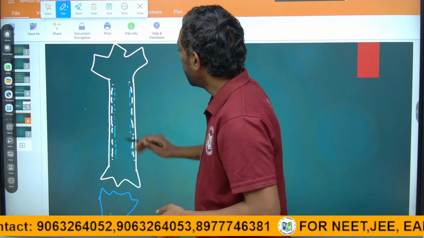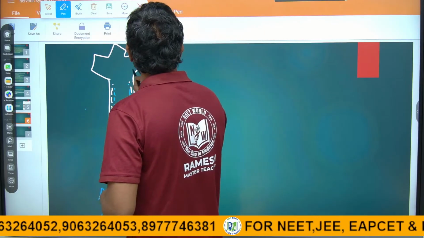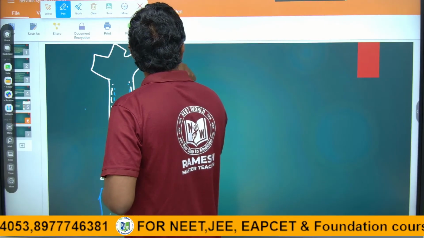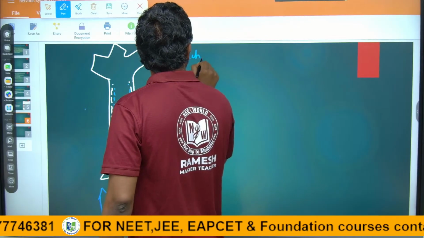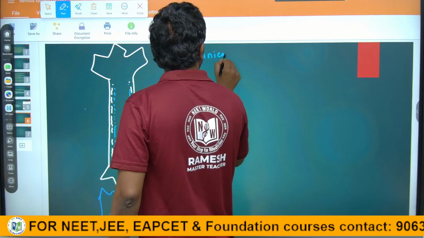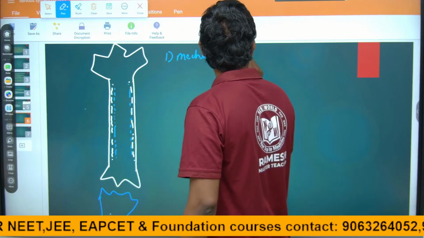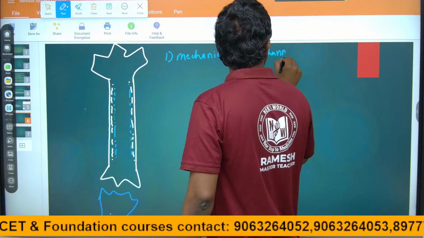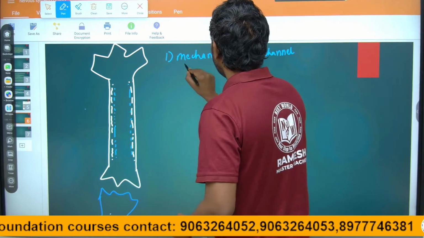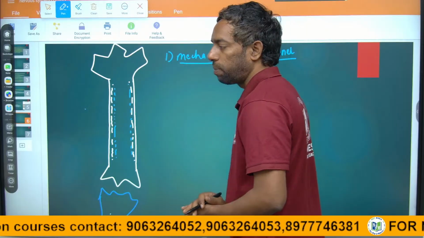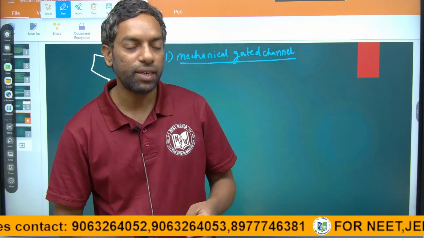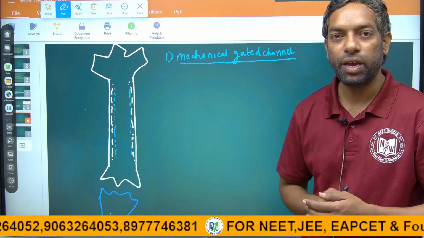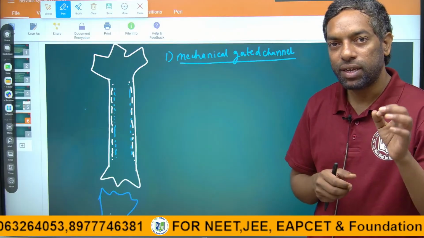First, the mechanical gated channel. How does it open? If a mosquito lands or any action takes place on our hand and we touch it, there is mechanical pressure on this cell membrane.